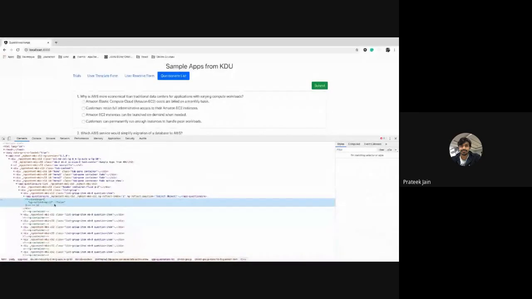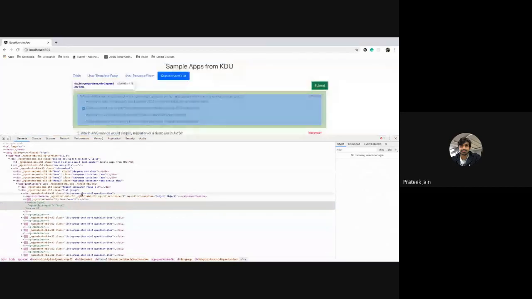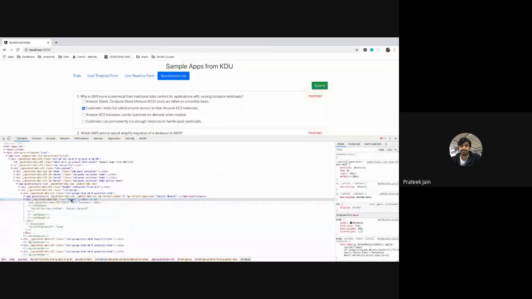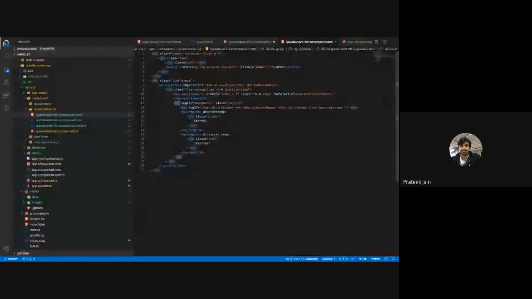Not going into the technical part, but if you keep watching here in the debugger, when I select some things and click on that submit button, you see another div got created, and that div has a class called result. This result class div is the div which is actually giving us the provision of showing the result or not.